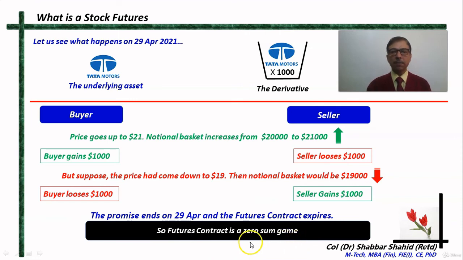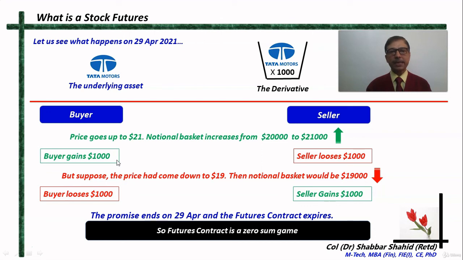Why zero-sum game? Because whatever one party gains, the other party loses. Now imagine a situation where on 29th April, the price of the underlying asset, that is the Tata Motors share, had remained at 20. In that case, the buyer would have been at a no profit, no loss state, and the seller also would have been at a no profit, no loss state.